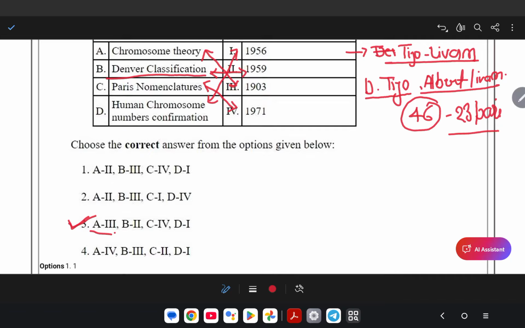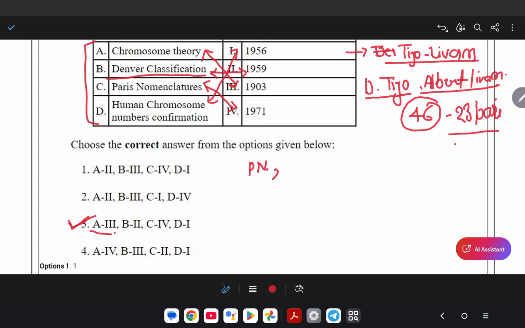Okay. And who gave the chromosomal theory? In 1903, Walter Sutton and Theodore Boveri. According to these questions, if we try to arrange them from earliest to latest, the first one is Paris nomenclature.